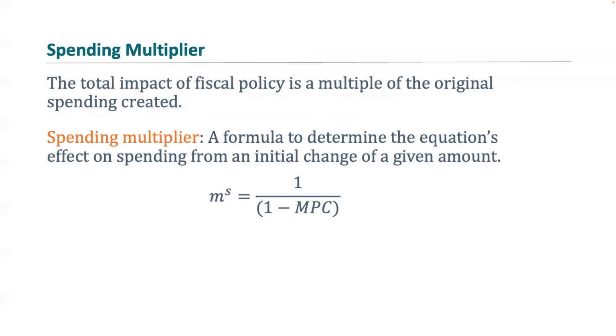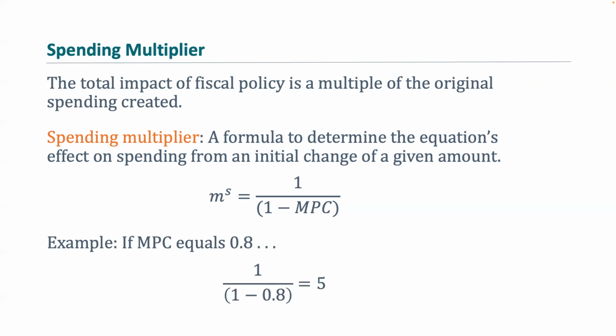Now, keep in mind that in this formula, you want to make sure that your denominator is in parentheses. If you leave out these parentheses whenever you're plugging in, you're not going to get the right answer. An example of this: if our MPC is equal to 0.8, we can calculate our spending multiplier by taking 1 divided by (1 minus 0.8), and that's going to give us 5.